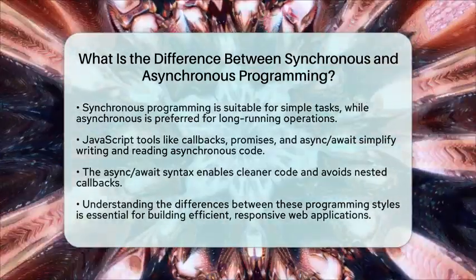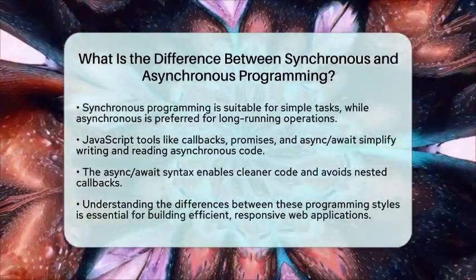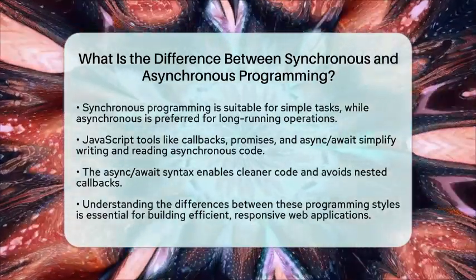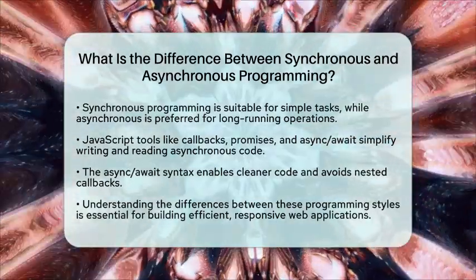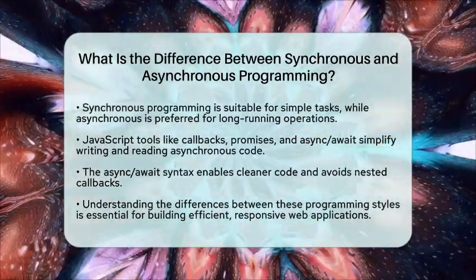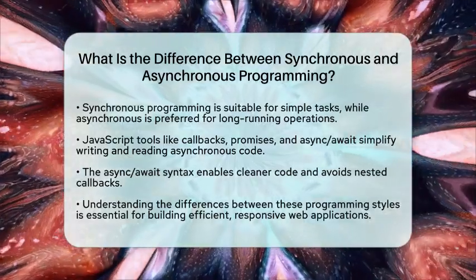To illustrate, consider this synchronous code. When a task is performed, the program waits for it to finish before logging the result. In contrast, with async await, the program continues running while waiting for the task to complete. This keeps the application responsive and user-friendly.